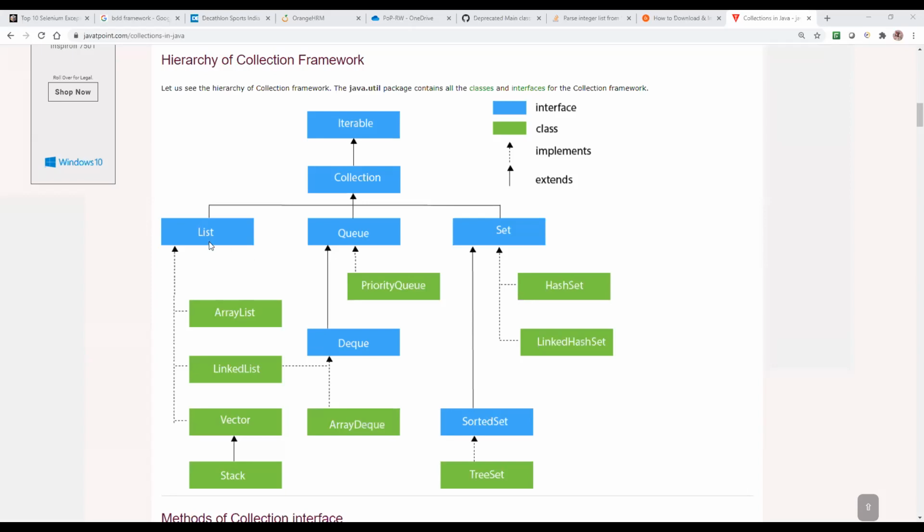Here, these three are similar, like a group of items. We can store a group of items. But the main difference is that list can allow null pointers and duplicate data. I mean, an empty space also we can store at a particular index.